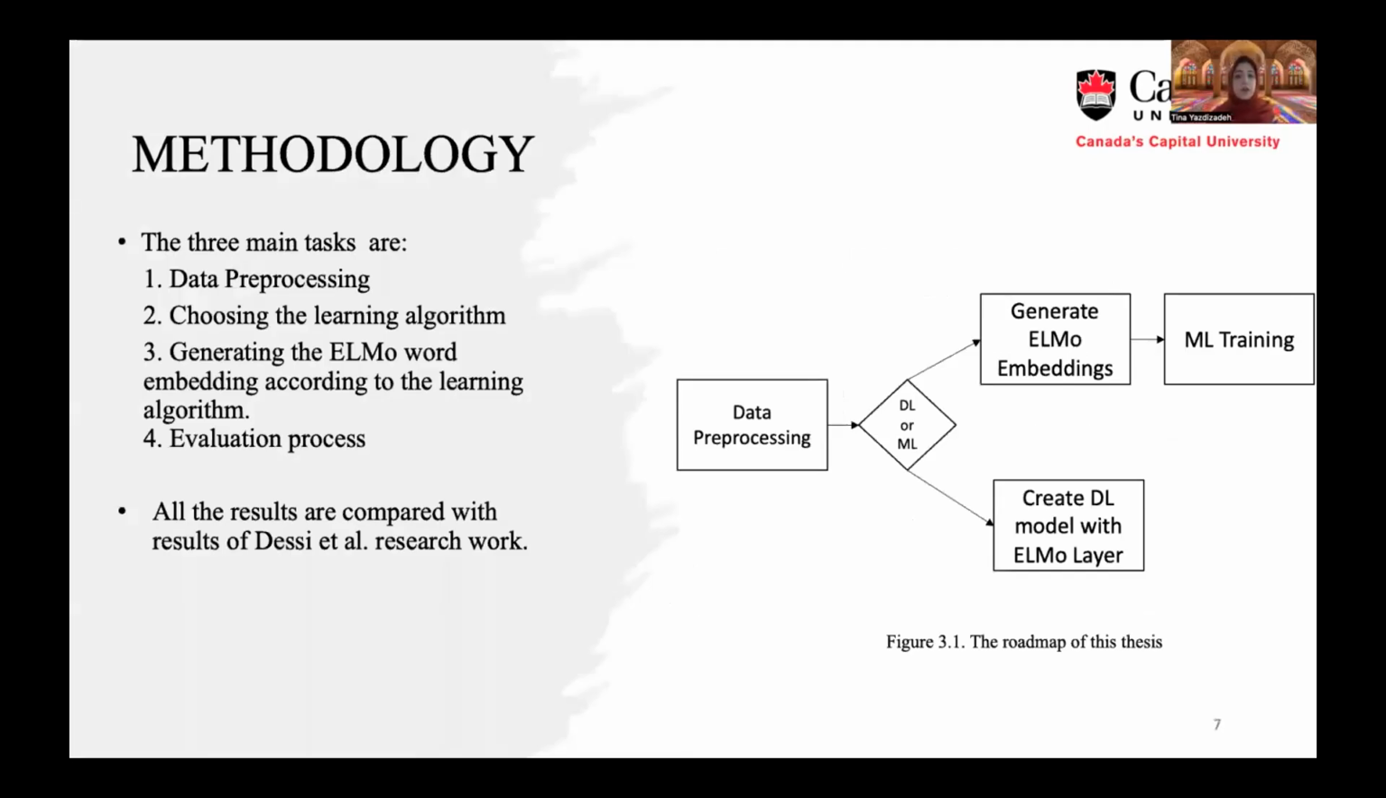Now we're going to talk about the method proposed in the study, as shown in this figure. This is a high level view of the methodology. First, we have pre-processing of the raw data, and then we choose which one to compare, a deep learning model or a machine learning model. After that, we generate the ELMo embeddings based on the selected model, which is a deep learning model or a machine learning model. And after that, we train our models.